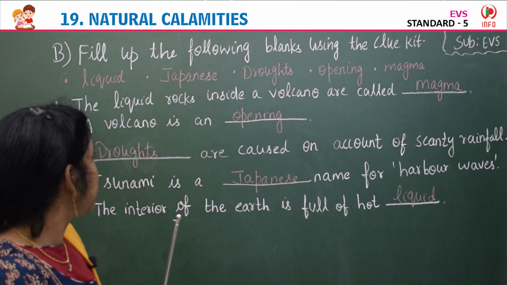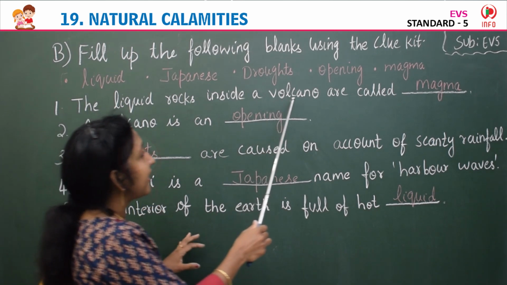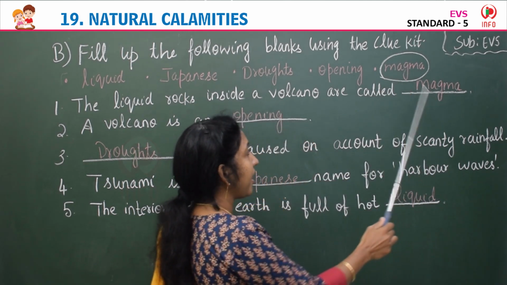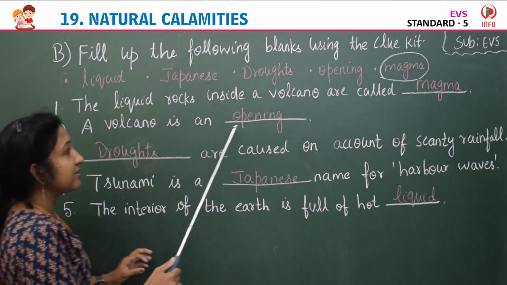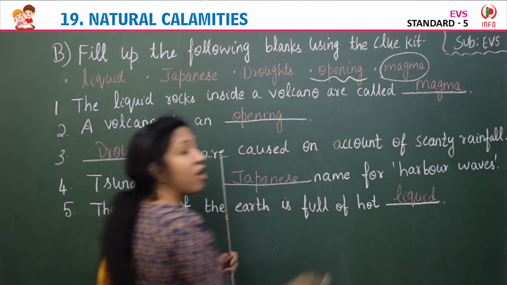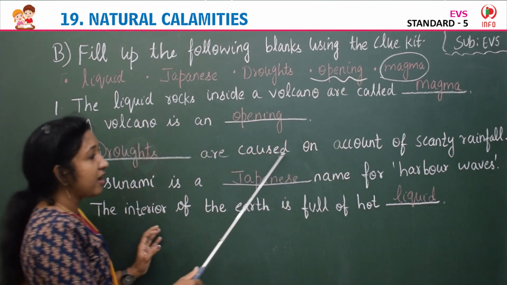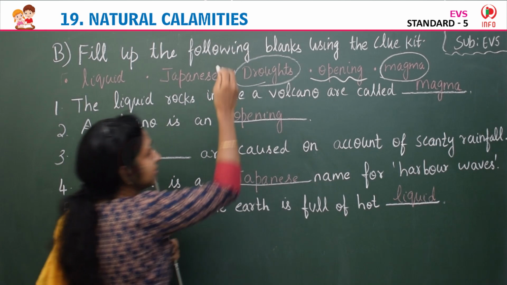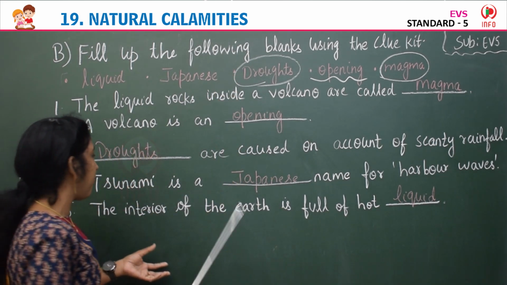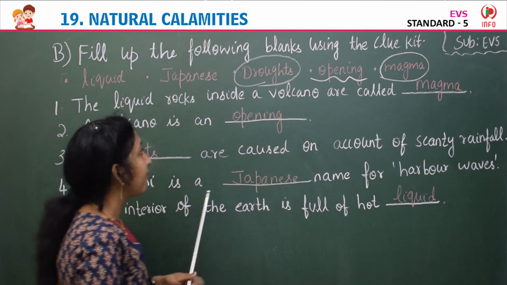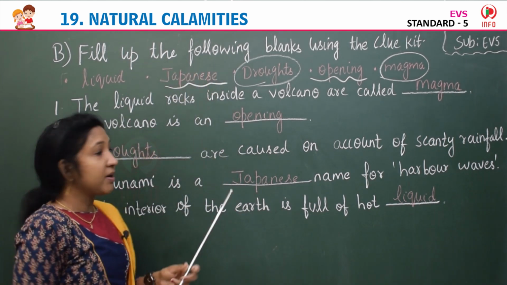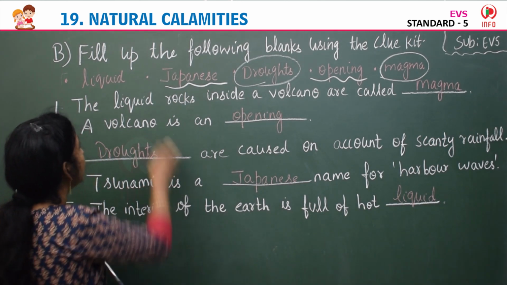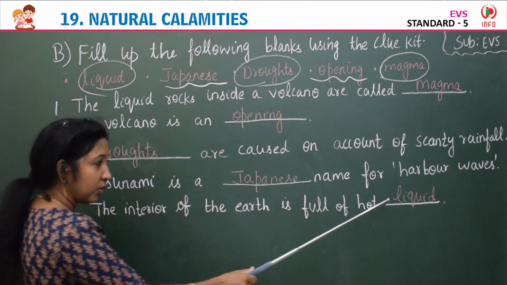So the first one, the liquid rocks inside a volcano are called magma. Second, a volcano is an opening. Third, droughts are caused on account of scanty rainfall. Tsunami is a Japanese name for harbor waves. The interior of the earth is full of hot liquid.